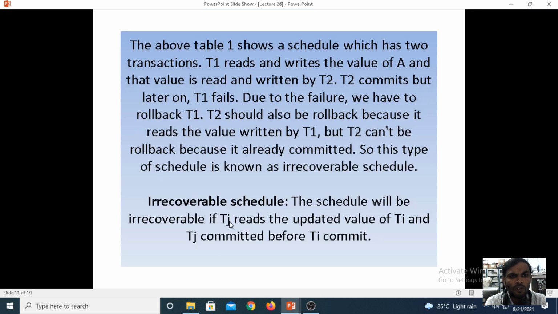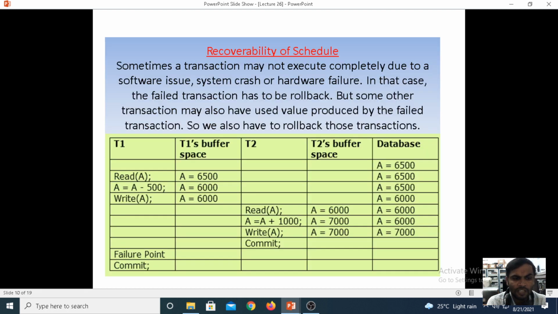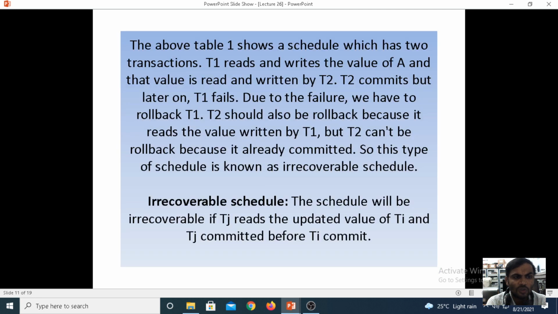As per the above table, table 1 shows the schedule with the help of two transactions. T1 reads and writes the value A, and the value is read and written by the T2 transaction. When T2 makes the commitment, later T1 fails. After T2 makes its commitment, the T1 transaction may fail. Due to the failure, we have to roll back the T1 transaction. T2 should also roll back, because it read the value written by T1, but T2 cannot be rolled back because it has already committed.